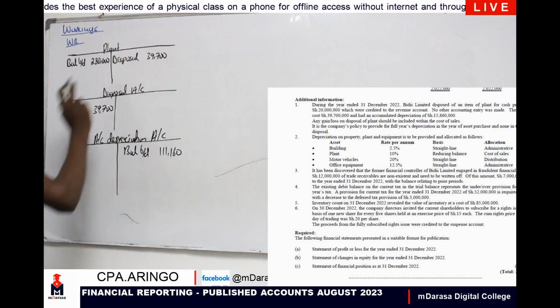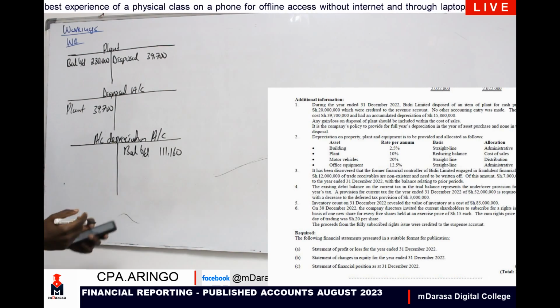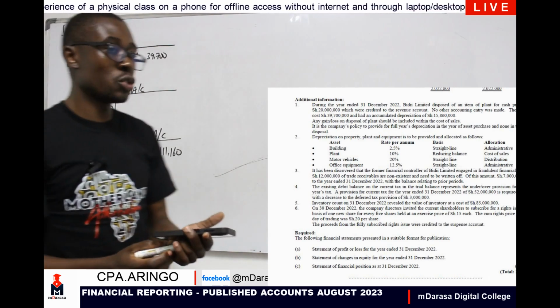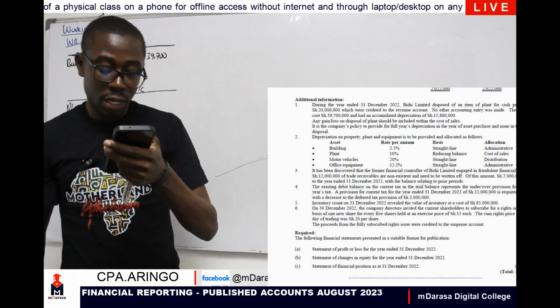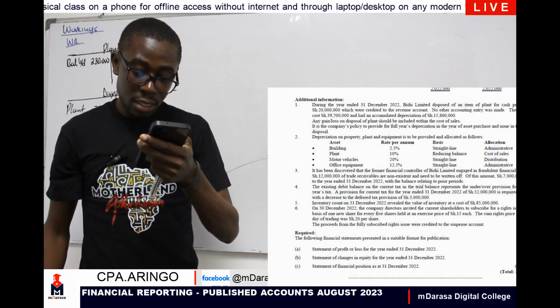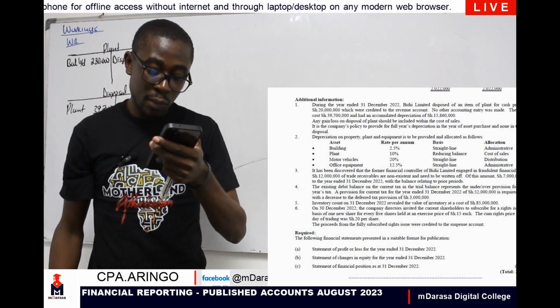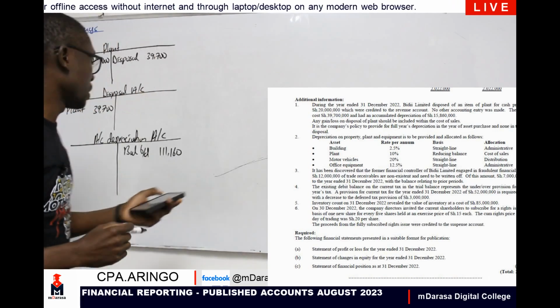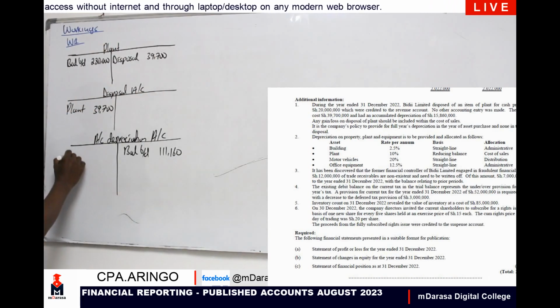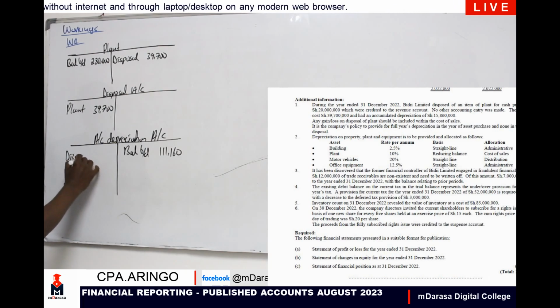So consider our depreciation that you are given in relation to this question. In note 1, we are told that the plant had cost 39,700 and had an accumulated depreciation of 15,860. So I'm going to take my disposal here.